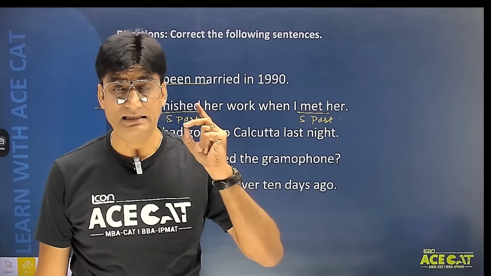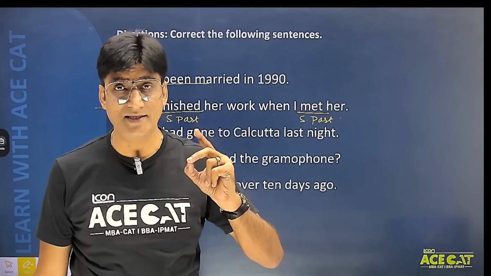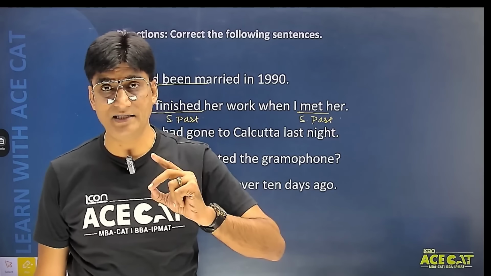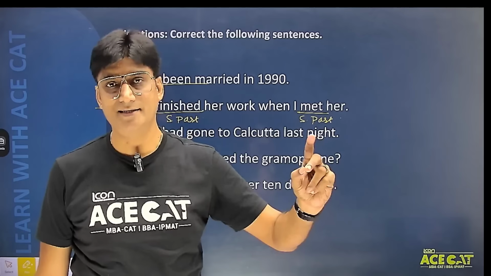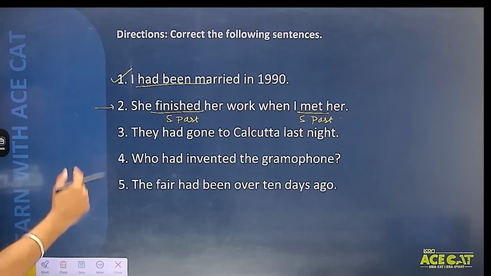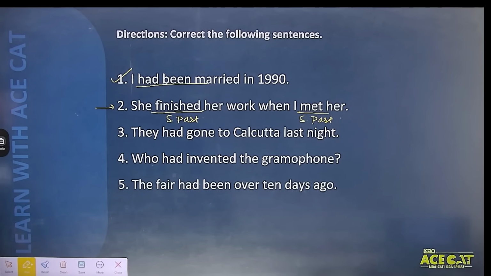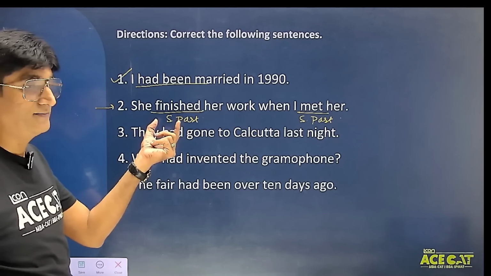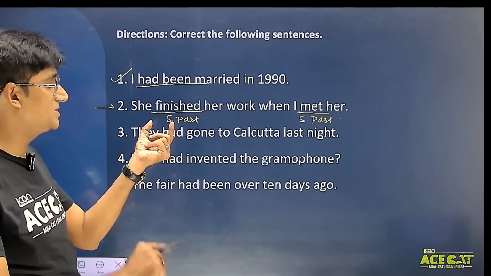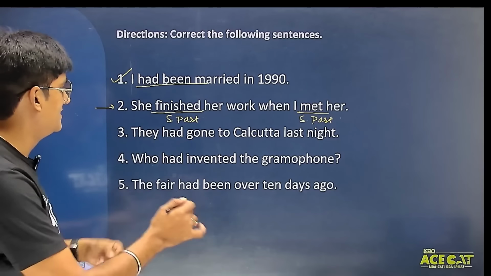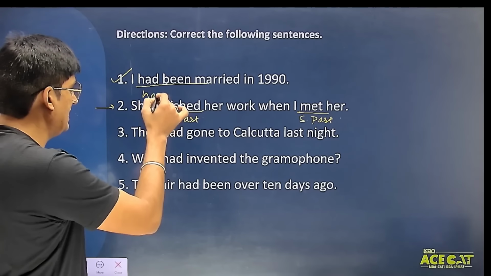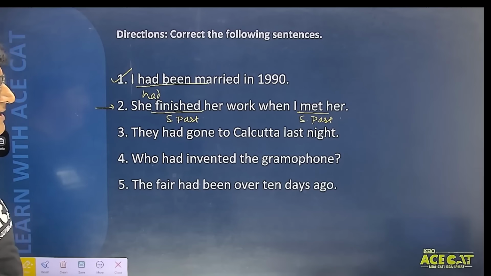If 2 events are taking place in the past in one sentence, use past perfect with the first event and simple past with the second event. अब सोचो स्टूडेंट, यहाँ पर फर्स्ट इवेंट कौन सा है? She finished her work, so that becomes the first event. And when I met her, तो उसके बाद स्टूडेंट्स मीटिंग का काम होता है. तो सबसे पहले she finished her work. So this becomes the first event and we are supposed to use past perfect tense here. So the correct answer is she had finished her work when I met her. So this becomes the correct answer.